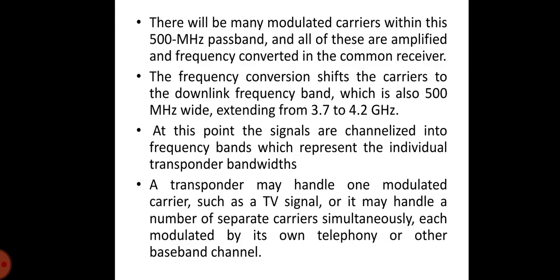There will be many modulated carriers within this 500 MHz passband, and all of these are amplified and frequency converted in the common receiver. The downlink frequency band is also 500 MHz wide, extending from 3.7 to 4.2 GHz, and at this point the signals are channelized into frequency bands which represent the individual transponder bandwidth. A transponder may handle one modulated carrier such as a TV signal, or it may handle a number of separate carriers simultaneously, each modulated by its telephony or other baseband signal.